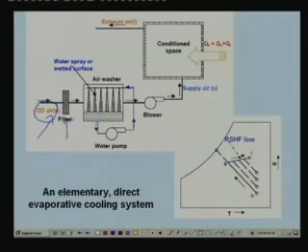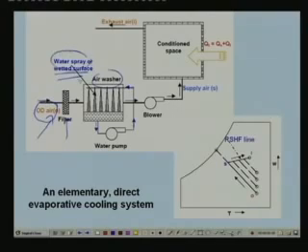This filter filters the air and removes any dust particles. The filtered air then flows through an evaporative cooler or an air washer. In the evaporative cooler or air washer, this dry and hot air comes in contact with a wetted surface, or a water spray if you are using an air washer.